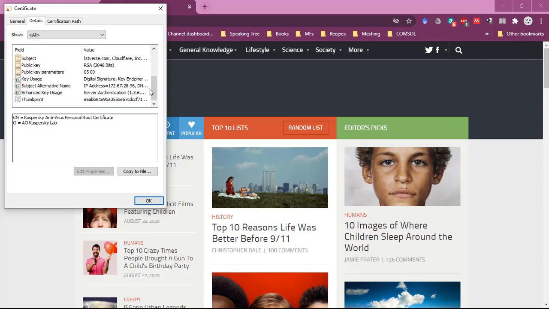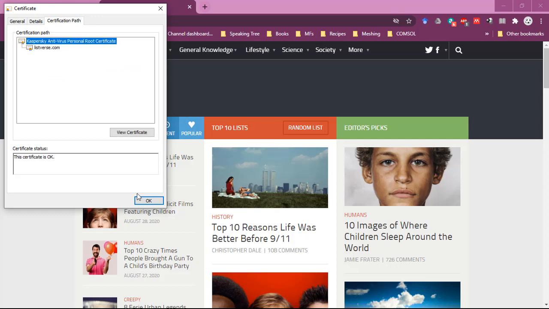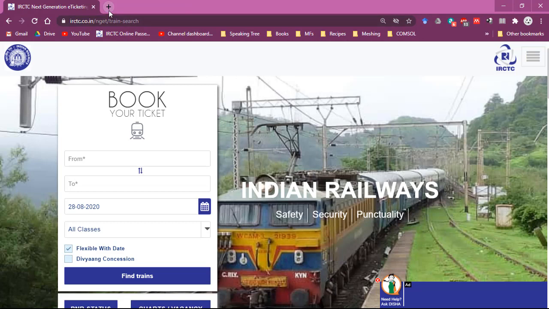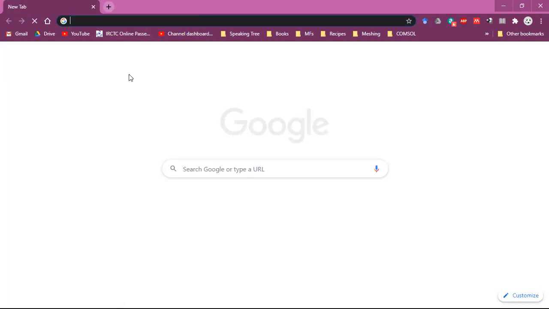You also see something called key usage. We are talking about keys, right? So digital signature is used, key encipherment. What a digital signature is, we'll also study in the subsequent lectures. Then you see server authentication, we have studied what authentication is. All these things you can find here. So whatever we are studying is actually employed and it is live on the website. That's what I wanted to show you.